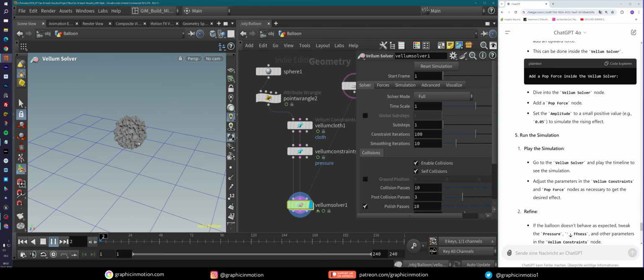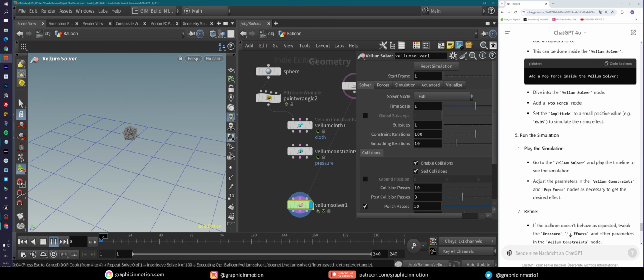And this probably, yeah, it's shrinking down because we actually get this attribute into our pressure constraint. So this was actually working. Now we have a rest length scale here of 0.1.